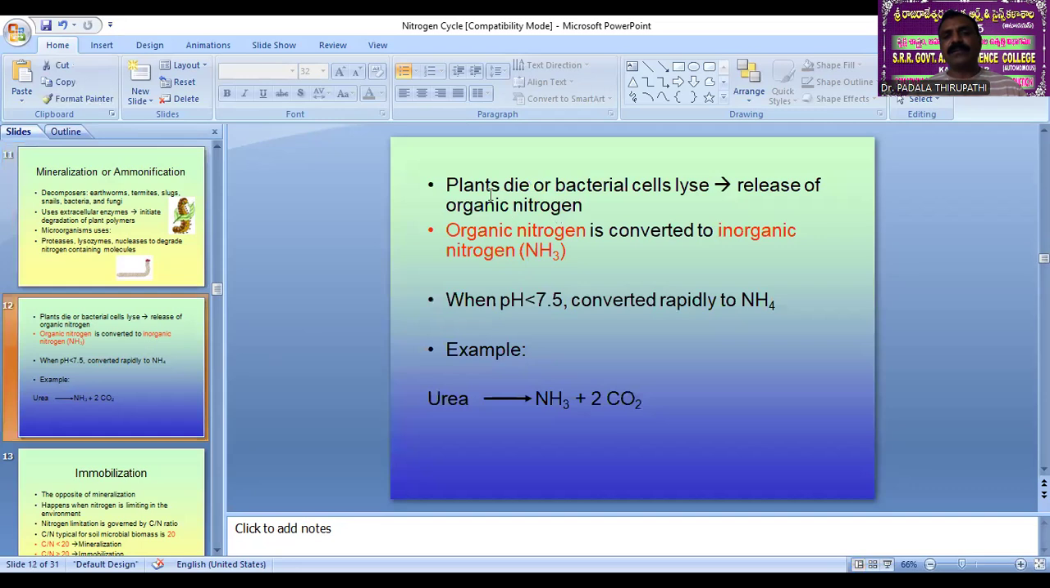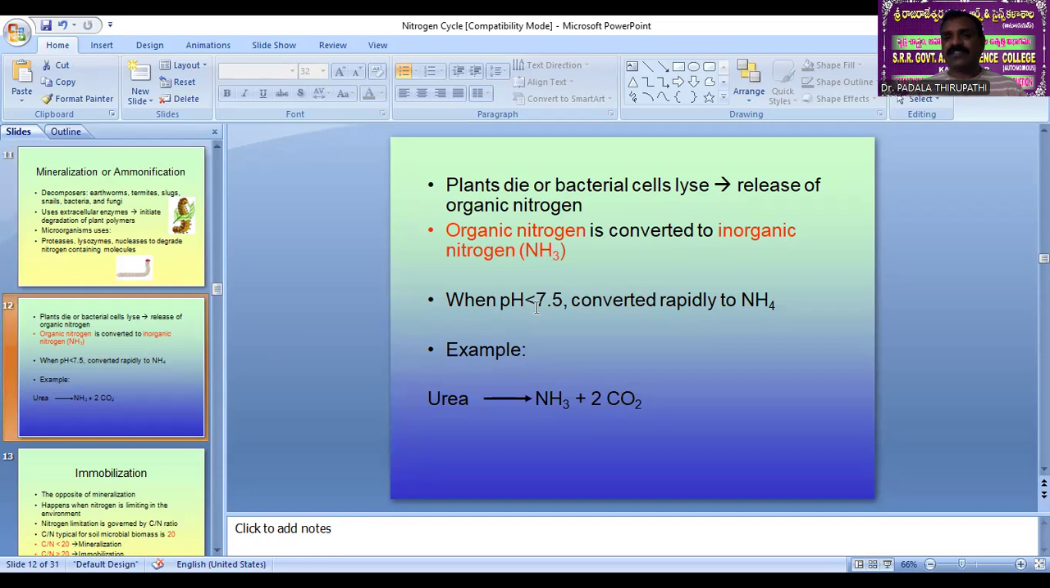See here, whenever the plants die, the bacterial cells release different enzymes, and the organic nitrogen is converted into inorganic nitrogen, that is nothing but ammonia.